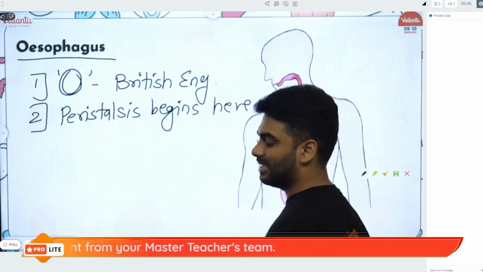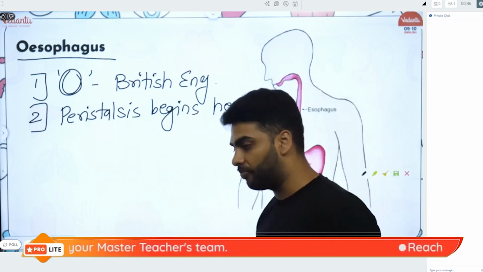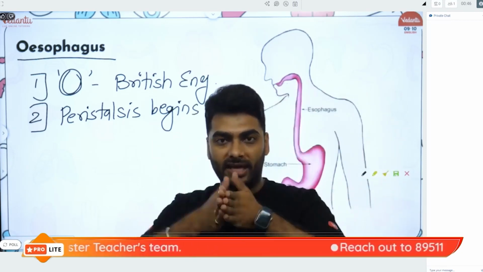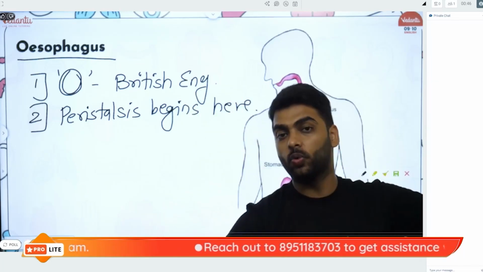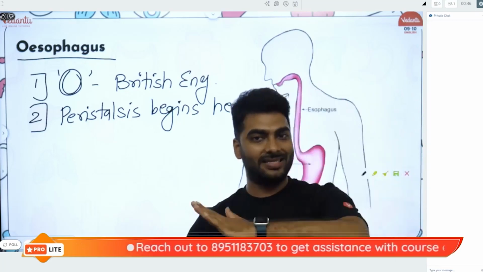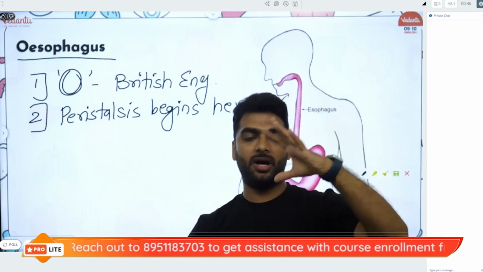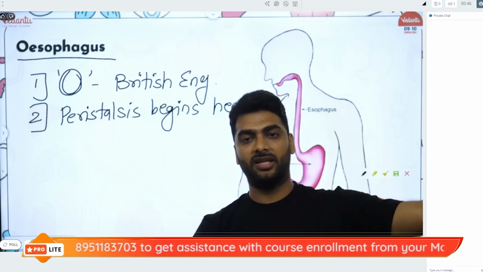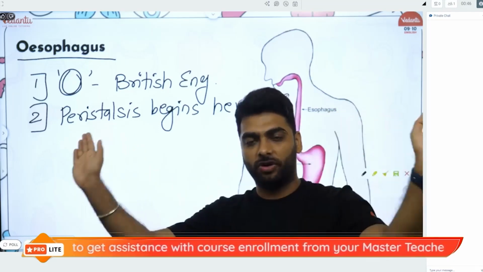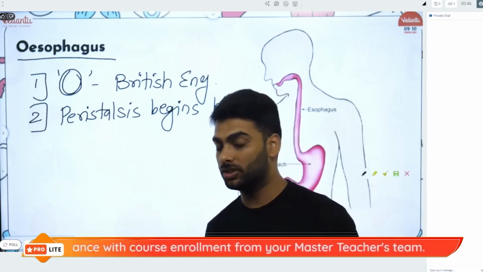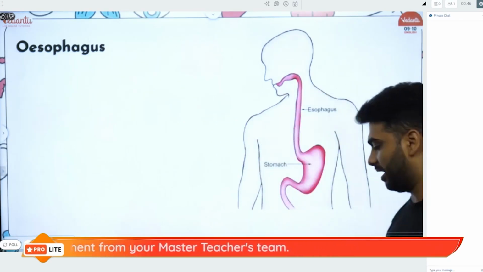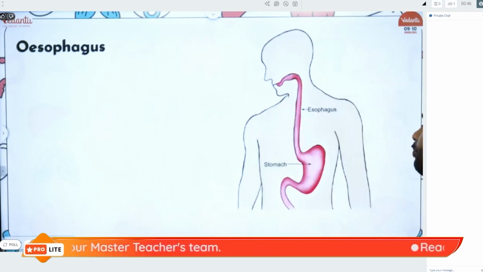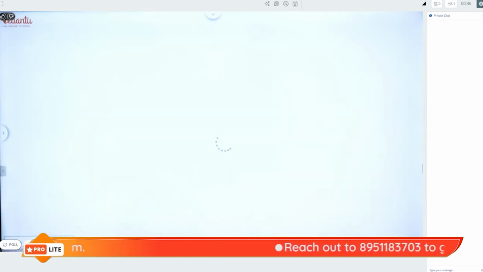So peristalsis is the muscular contraction movement that pushes the food forward. Peristalsis begins at the esophagus and goes on throughout the alimentary canal: esophagus, then stomach, small intestine, large intestine, finally rectum, anus, out of the body. That is all about the esophagus that you have to remember. It also has the mucus lining that protects it from the acidic reflux.